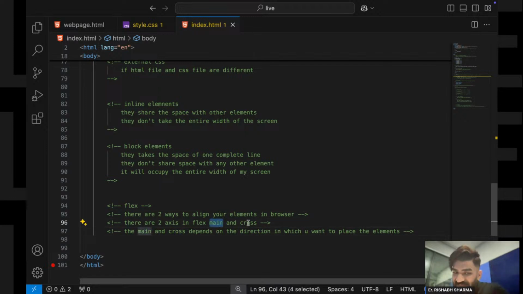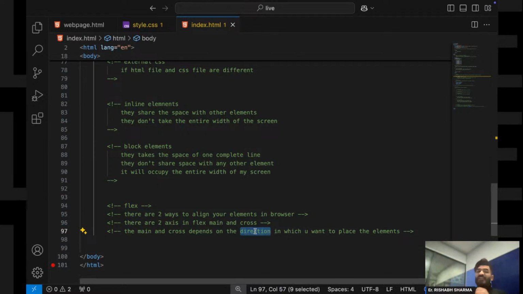One is the main axis and the other is the cross axis. Which one is the main axis and which one is the cross axis totally depends on your direction. What will be your main axis and what will be your cross axis totally depends upon the direction you are using.